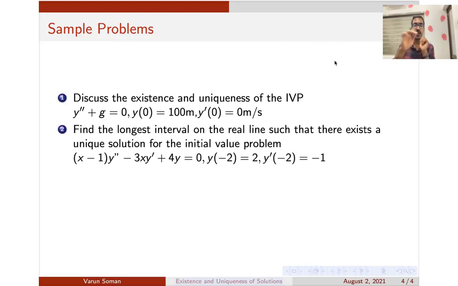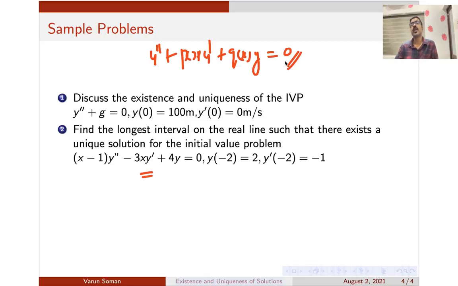That's one way. Another related question is: find the longest interval of the line such that there exists a unique solution for the initial value problem. Let us look at this problem and at the standard form, which is y double dash plus p of x into y dash plus q of x into y, where r of x is 0. You know that the existence and uniqueness condition states that if p of x and q of x are continuous in an interval, then this initial value problem would have a unique solution in that interval.